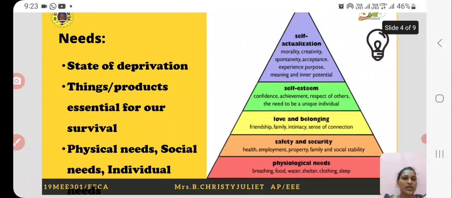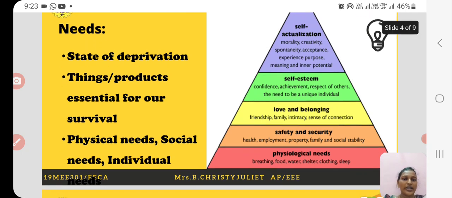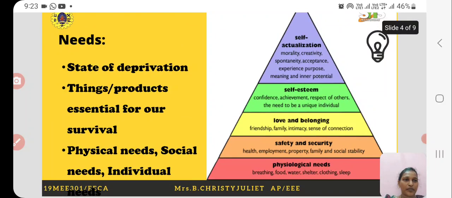Next, let us see what is meant by needs. Need is a state of deprivation. It is a state of being in want of something. Needs are the things or the products which are essential for human survival. Needs can be a physical need, social need, or an individual need. For example, a self need is creativity, spontaneity, acceptance, or knowledge.